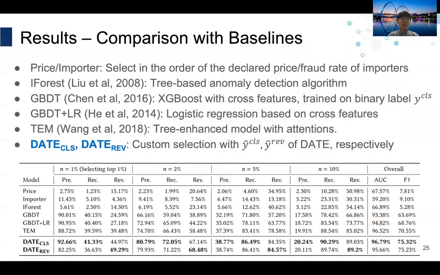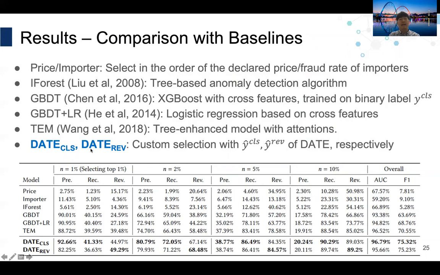We compared DATE with 6 different baselines. The first 2 baselines, price and importer, are the widely used targeting methods, selecting in the order of the most valuable transactions and the fraudulent importers respectively. The second one, iForest, is a tree-based anomaly detection algorithm. And TEM is a state-of-the-art tree-enhanced embedding model with attention network. Both outcomes of our model using Y-hat classification and Y-hat revenue are reported as DATE class and DATE revenue.